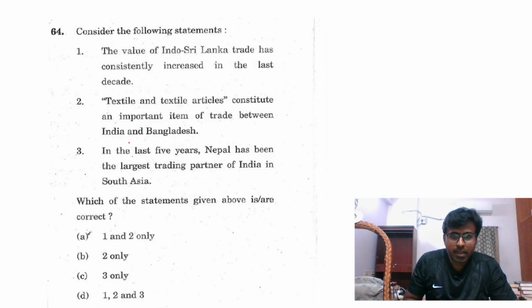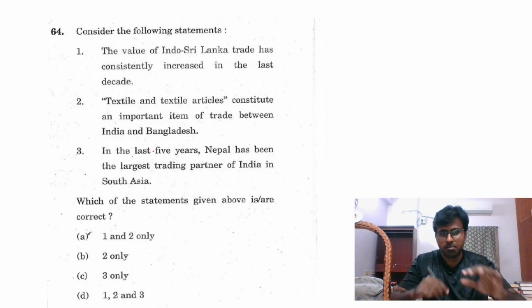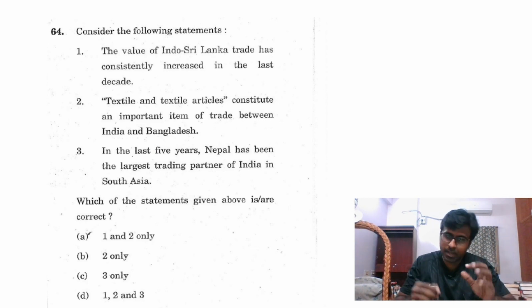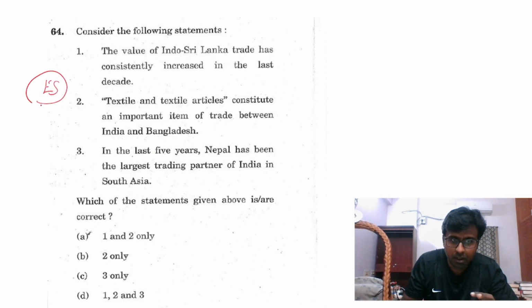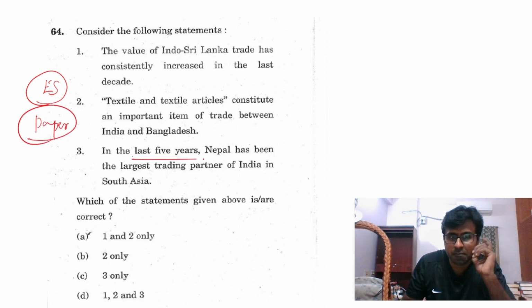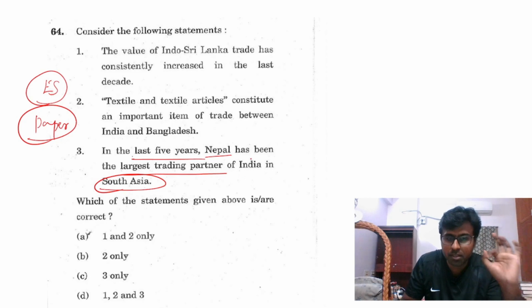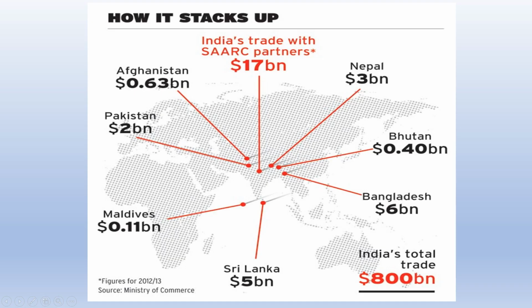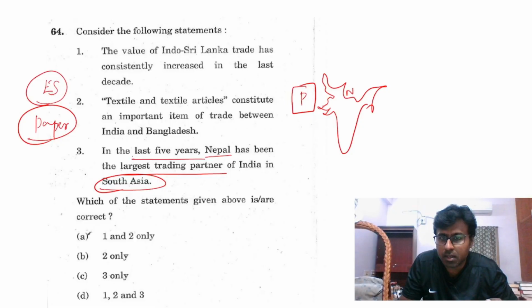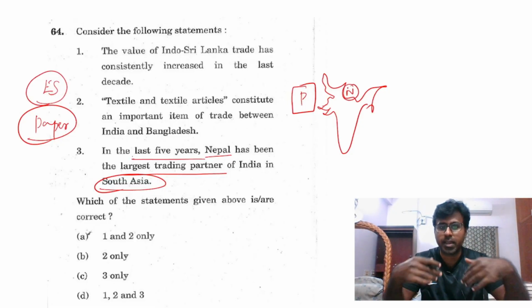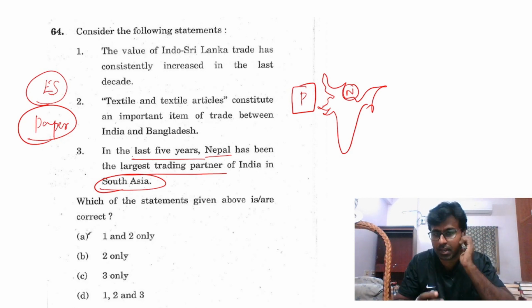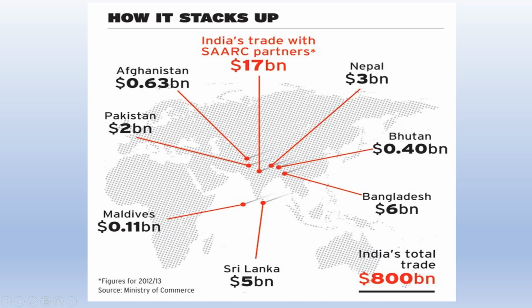And again, this is a very technical question. You will not find this answer in the economic survey, but in the logical paper, whatever you have read, think about it with that. In the last 5 years Nepal is the largest trading partner in South Asia. It's a simple thing you should know, that India is a country which has so many countries surrounding it. Pakistan cannot be true, it cannot be the highest trading partner. But Nepal is actually in political turmoil. Nepal is not that economically viable a country, and we also have a country called Bangladesh.